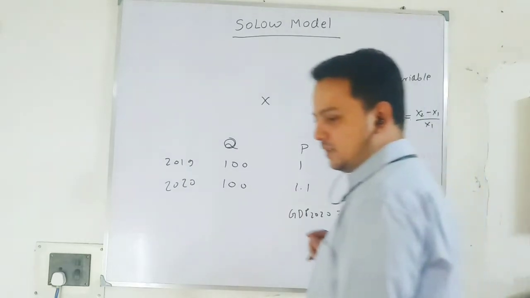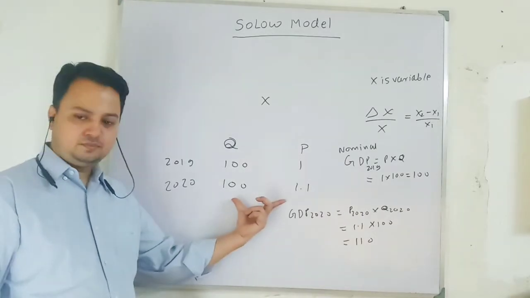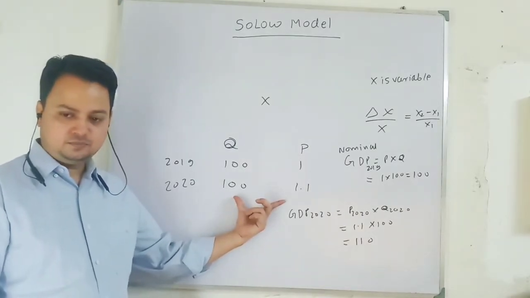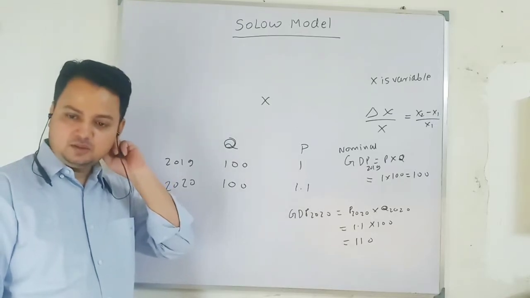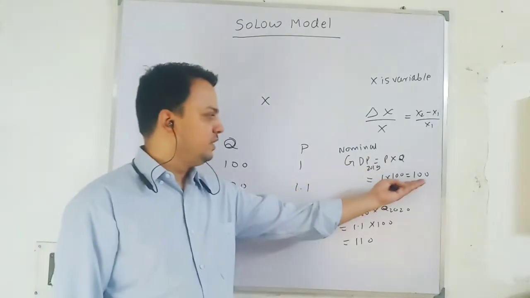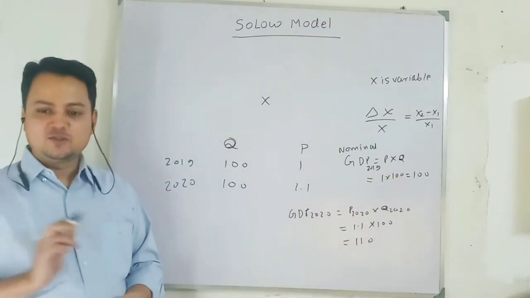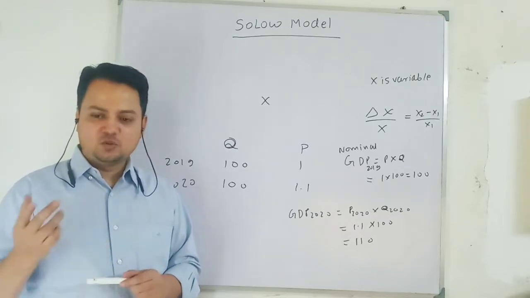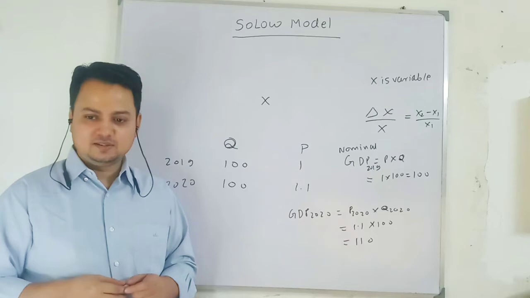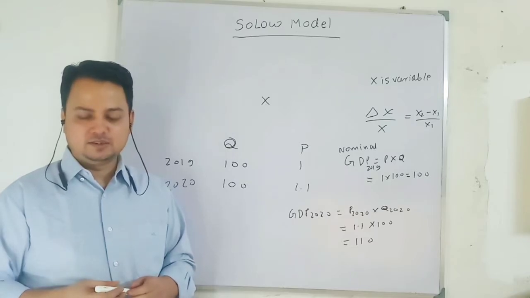So can we say that there is an increase in GDP of the economy by looking at this data? Can we say that there is economic growth taking place in the economy? We see that nominal GDP increases from 100 to 110. Can we say that the economy is growing? There are two ways to look at how an economy grows: one, total output is increasing, and the other, in output per worker terms.